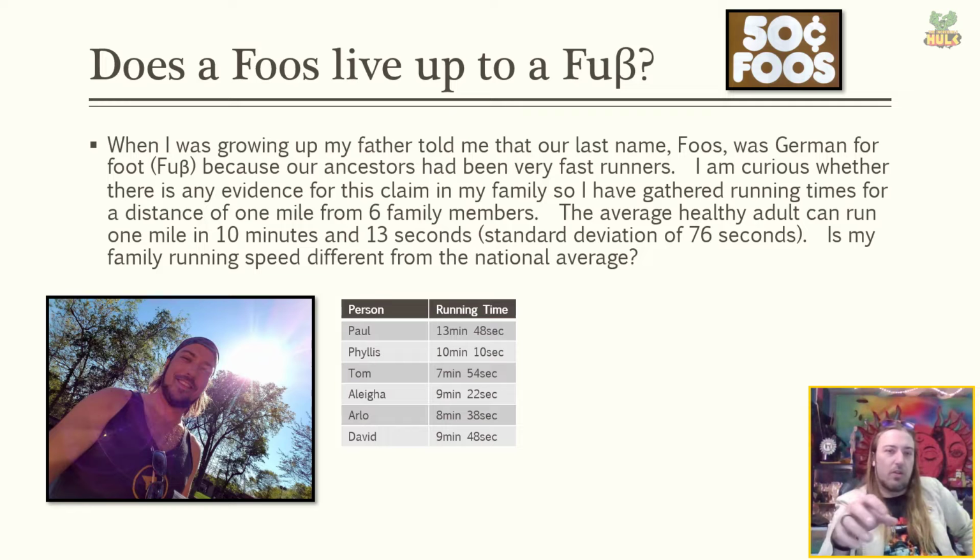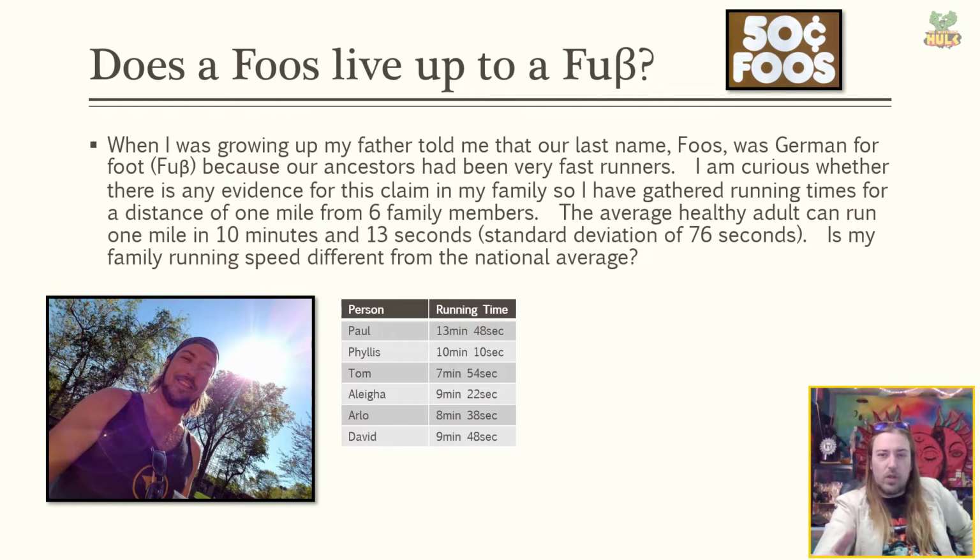So the question now is, is my family's running speed different from that national average? So I get 6 individuals in my family and I have them all run the mile and I time them. Right, so my dad runs it at 13 minutes and 48 seconds, and his younger sister runs it at 10 minutes and 10 seconds, and his younger brother runs it at 7 minutes and 54 seconds. He is one fast dude sometimes. Aaliyah, his daughter, runs it at 9 minutes and 22 seconds. I ran it at 8 minutes and 38 seconds, and my cousin David ran it at 9 minutes and 48 seconds. So now you know a lot of my weird family's names.